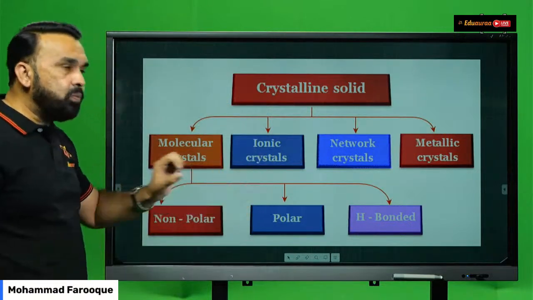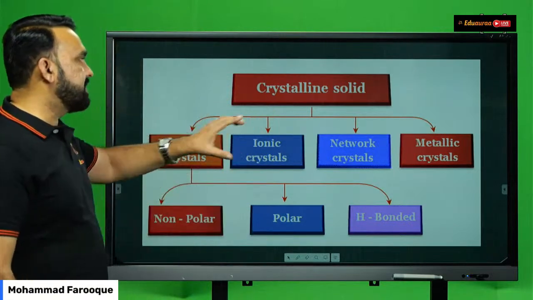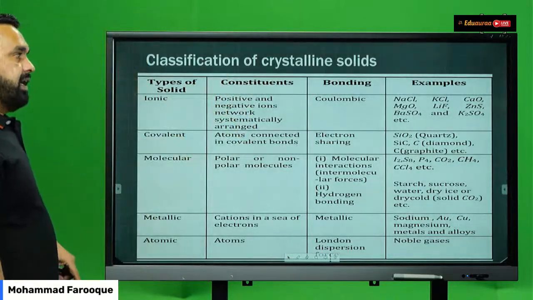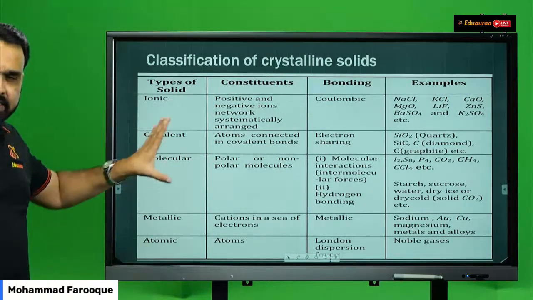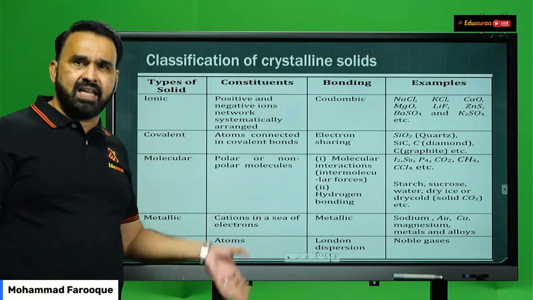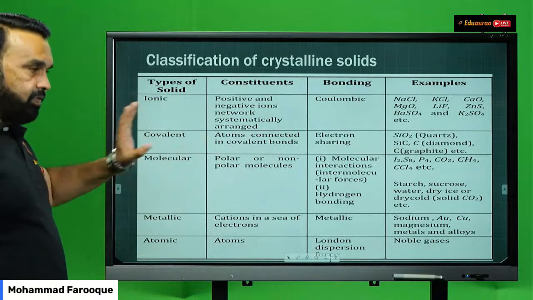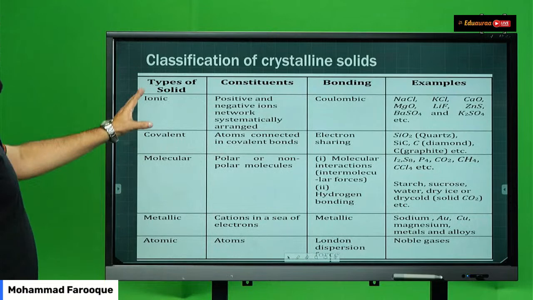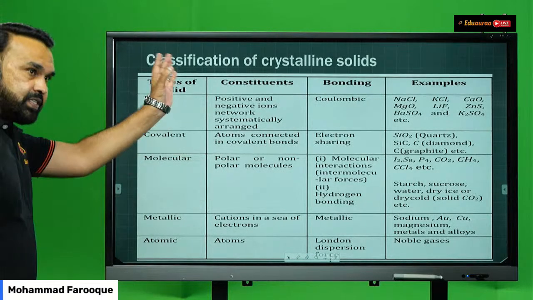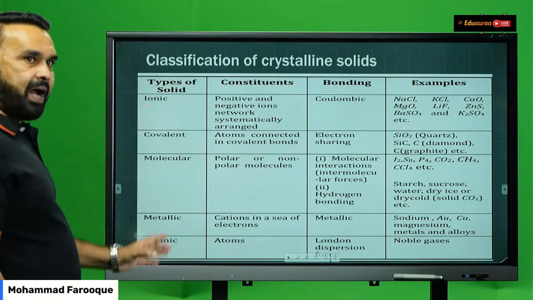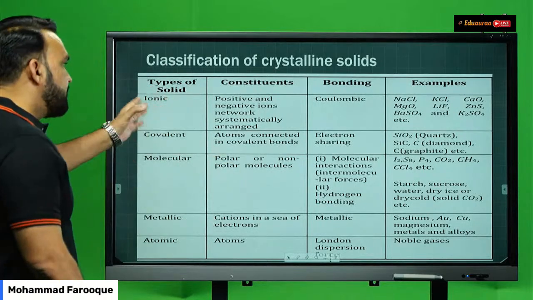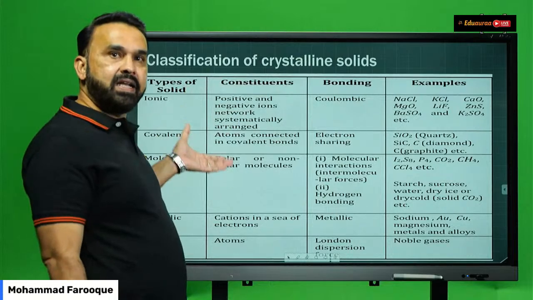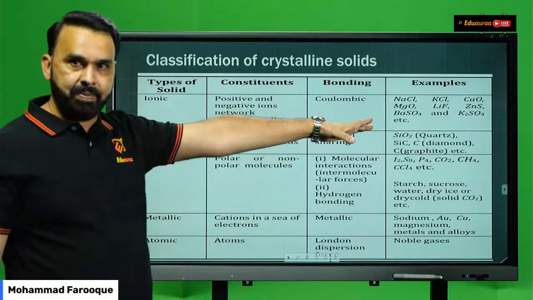Now I have explained to you briefly the classification of crystalline solids, which is again summarized for you students in a tabular form. This table you will get in the textbook. This table you will get while you're watching the video. In this table you can see the classification, the type of crystalline solid, which are the constituent particles that make up the solid. Then you have the type of bonding that is holding the particles together. And then you have a number of examples.